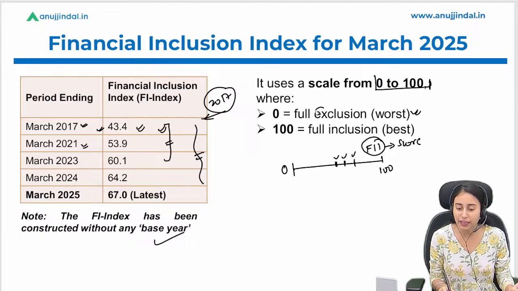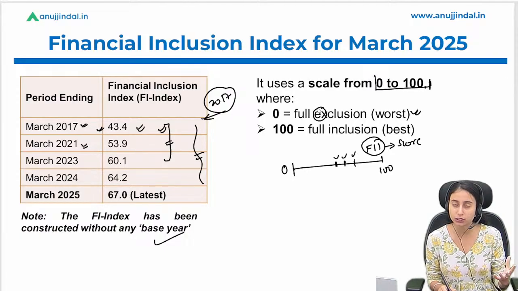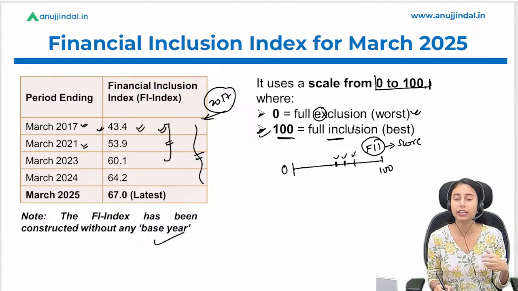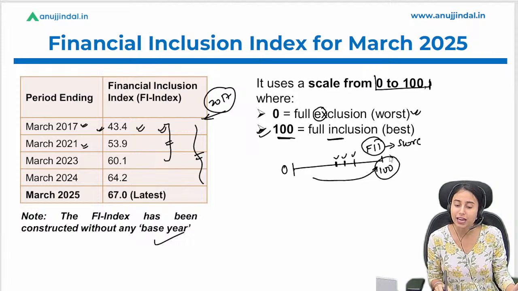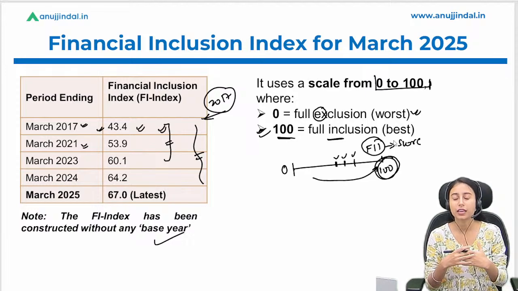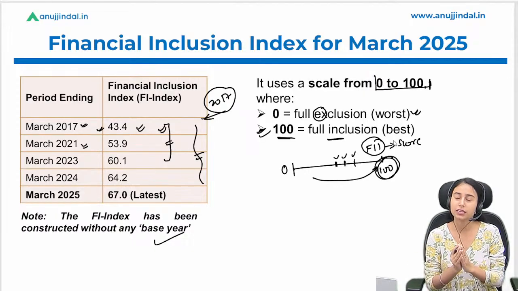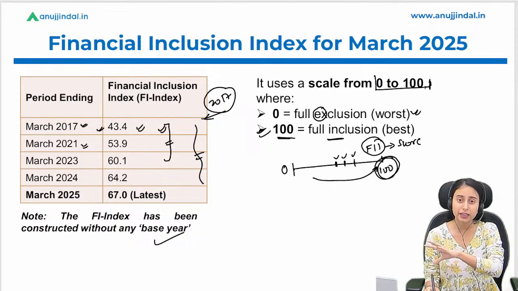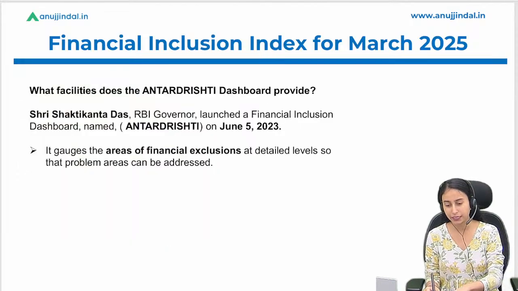0-1 shows that there is an exclusion. That means there is, we can say, the worst kind of level of financial inclusion. There is exclusion of the financial services, right? If I talk about a 100 score, it means that there is inclusion. That means there is full inclusion, and we are targeting this 100 score, that we need to reach this level where our financial products and services are easily, affordably available to each and every citizen of India, whether it is in the rural area, hilly area, or any kind of locality, or segment of people, right?